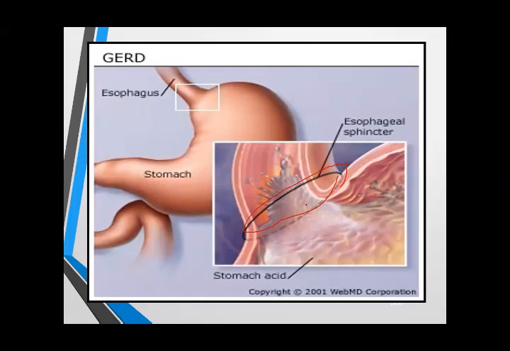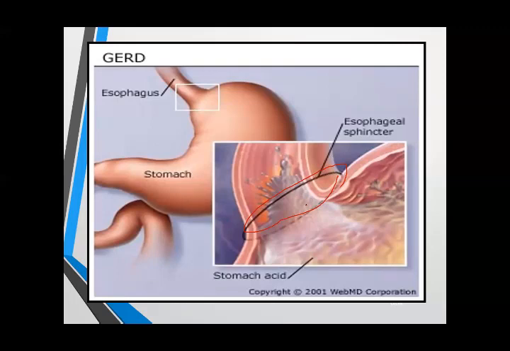Okay, we have another group that is known as prokinetic drugs. Prokinetic drugs, or D2 receptor blockers, dopamine receptor blockers, include metoclopramide. Metoclopramide is known as Motilium.